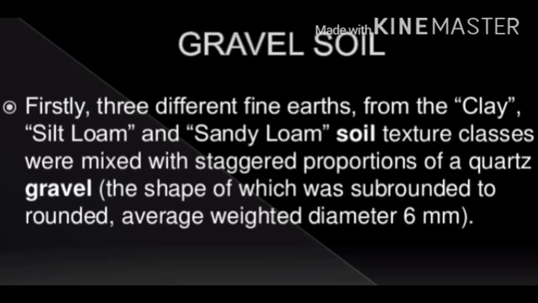Gravel soil. Firstly, three different fine earths from clay, silt loam and sandy loam soil texture classes were mixed with staggered proportions of quartz gravel, the shape of which was sub-rounded to rounded. The average weight diameter is 6 mm.